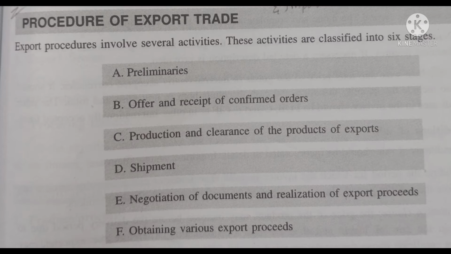After that, the second stage, that is the offer and receipt of confirmed orders. Here the enquiry and offer has to be made, where the name of the buyer, the description of the goods, the price, everything should be described. Then the conditions of sale, what is the validity, what are the clauses, they have to get to know.